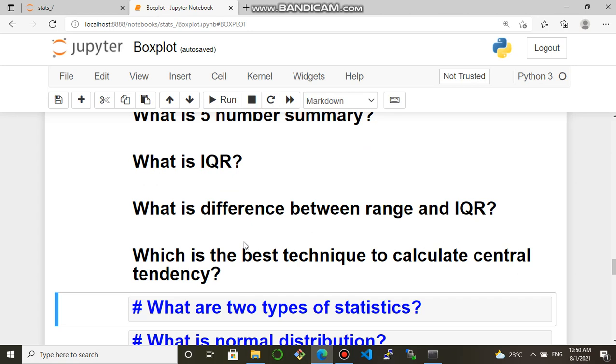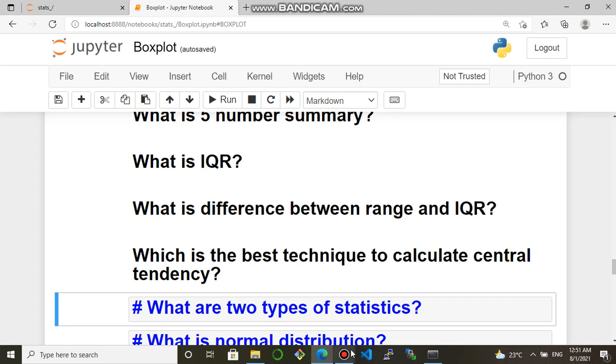Median is recommended. For example, the box plot uses median to calculate central tendency, but in the case of normal distribution, mean is to be used to calculate central tendency. So what is the best technique? The best technique depends on the scenario. But if you keep outliers in mind, then don't use mean, prefer median, because median is not affected by outliers.